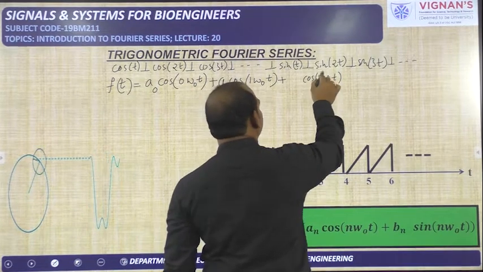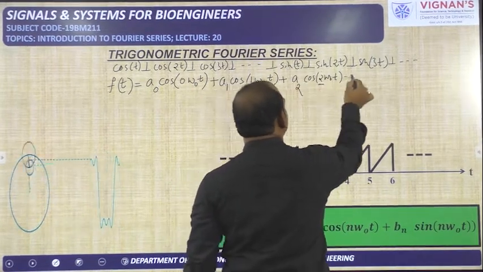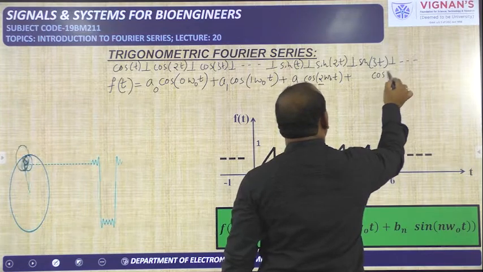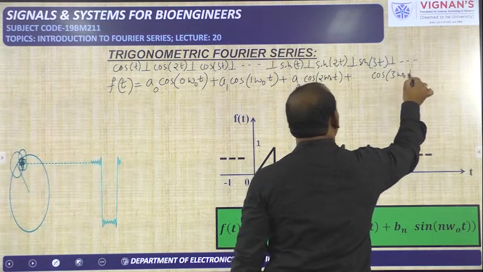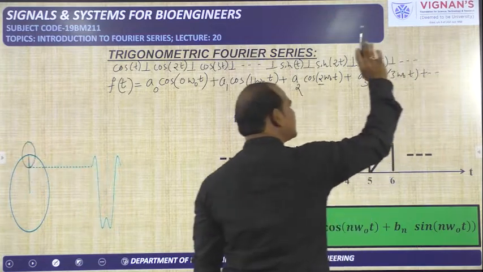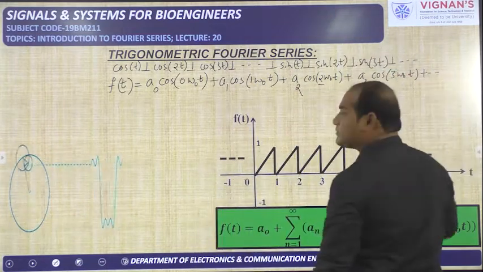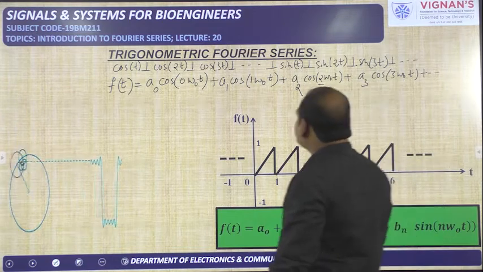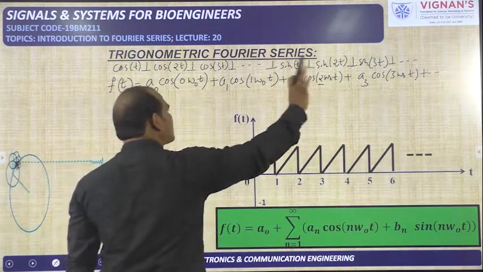To represent this multiple of 2, I am taking a2. Similarly, cos 3 omega naught t, where this 3 is nothing but a3. Like this we can represent up to an infinite number of terms. So now the cos functions are over.